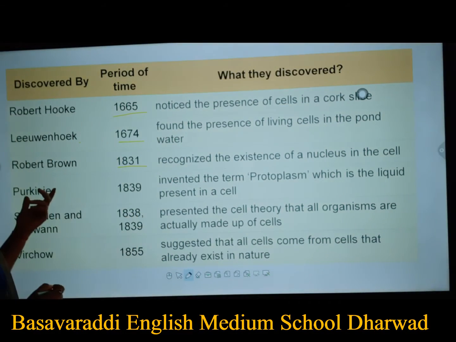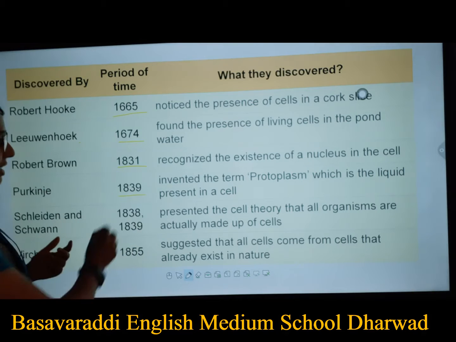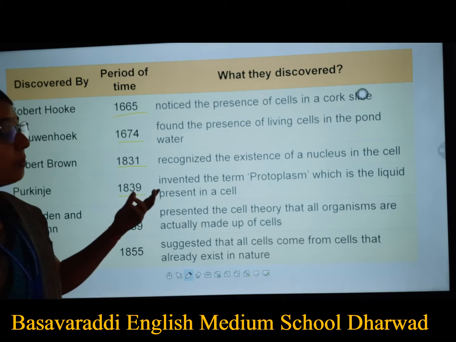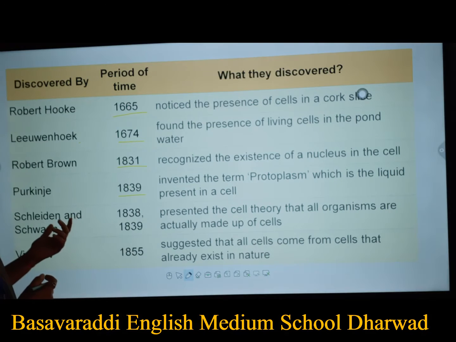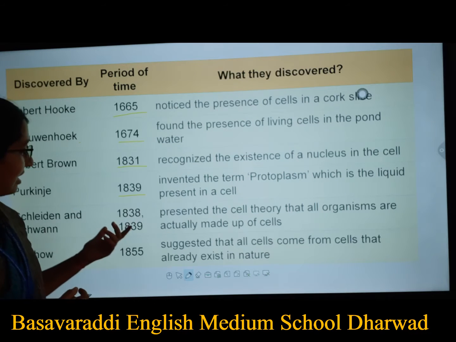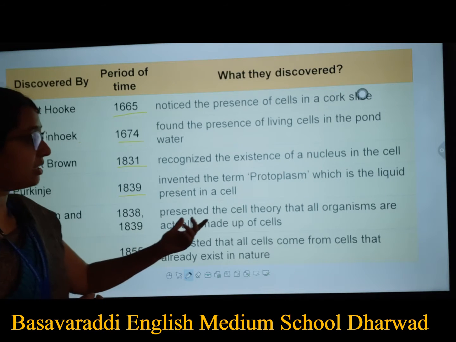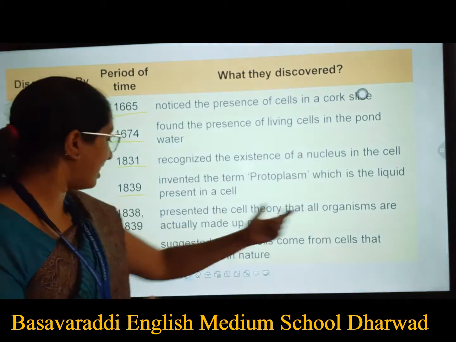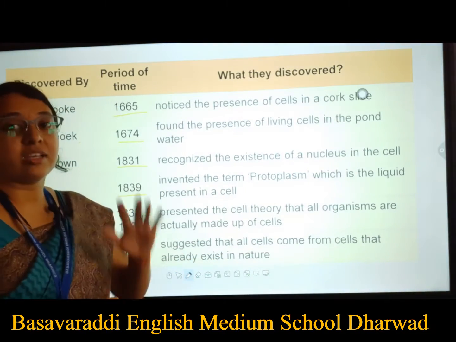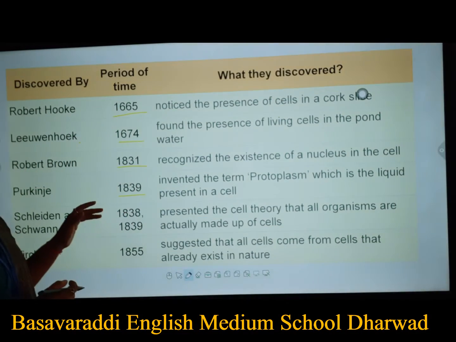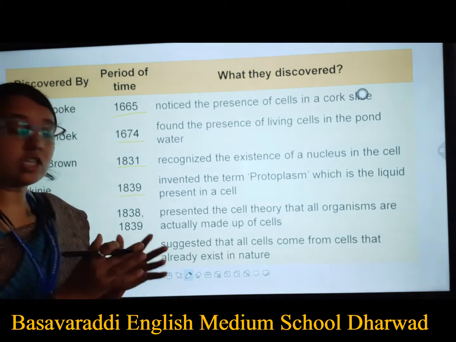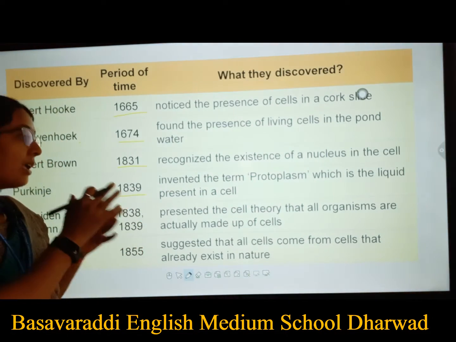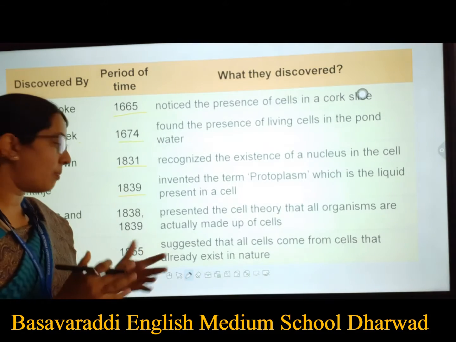Then Purkinje in the year 1839 named the protoplasm. Say protoplasm. Then we have Schwann and Schleiden, in the years 1838 and 39, who presented the cell theory that all organisms are made up of cells. They came to the conclusion that all organisms are made up of cells.